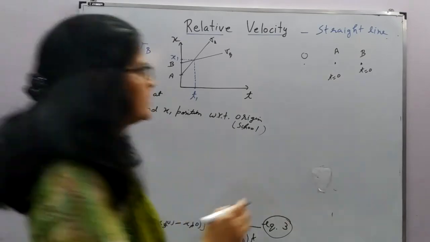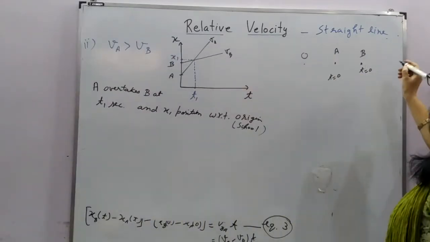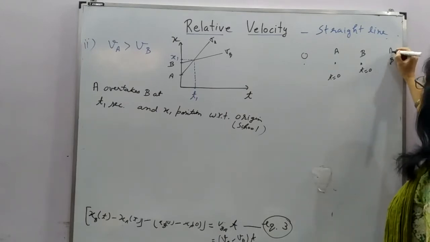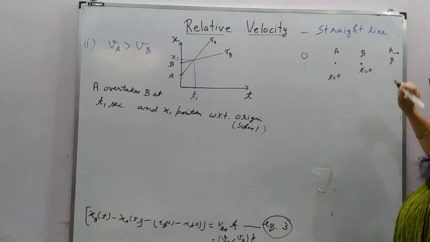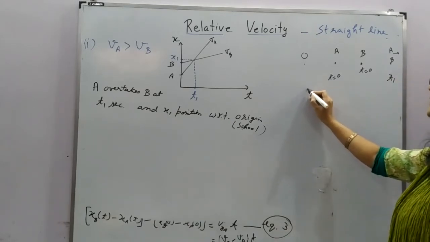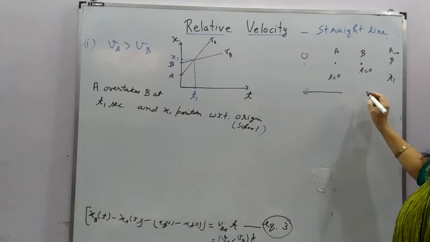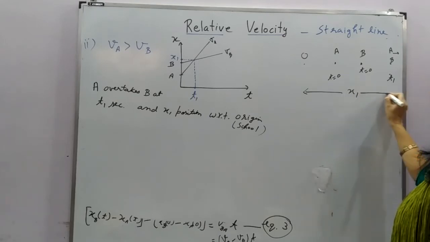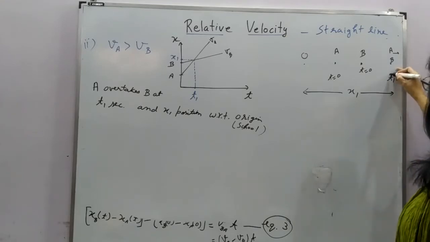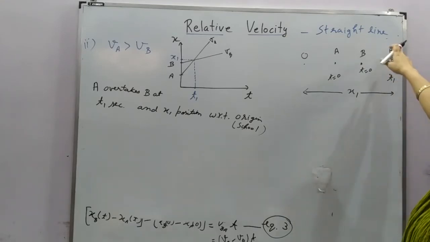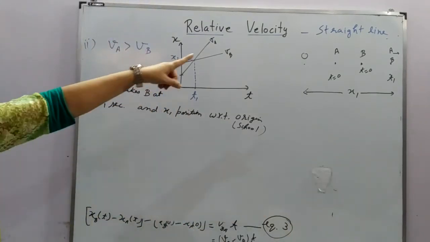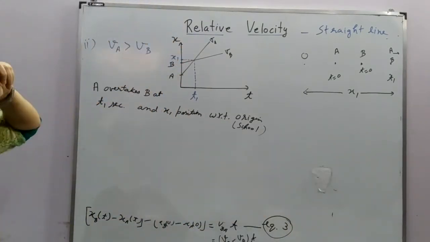Right? So that means if it continues to move, VA is greater. So at this position, A overtakes B, and at this time T1, this is position X1. Right? So when this time is there, it has overtaken this B, which was already ahead.